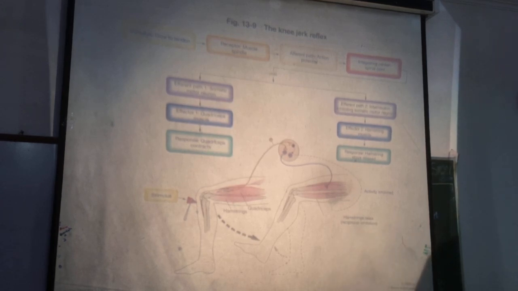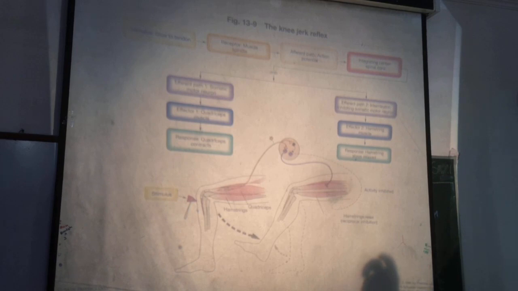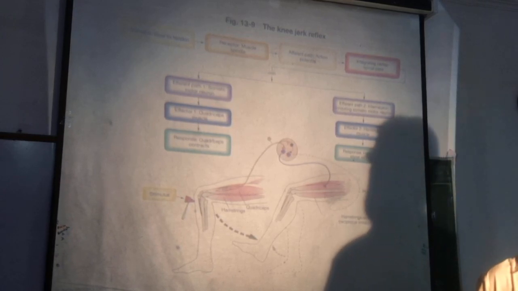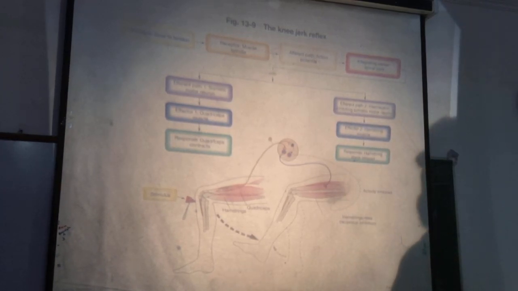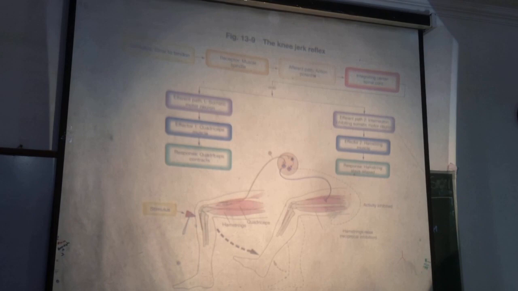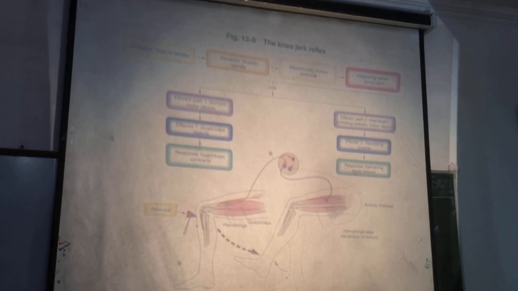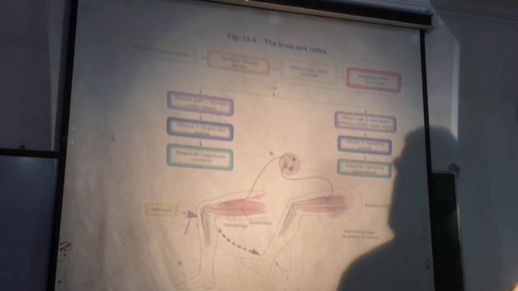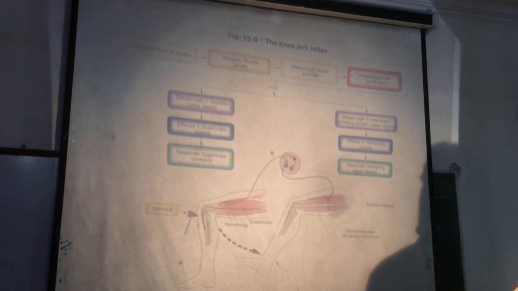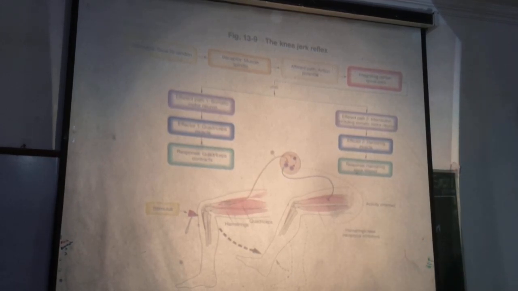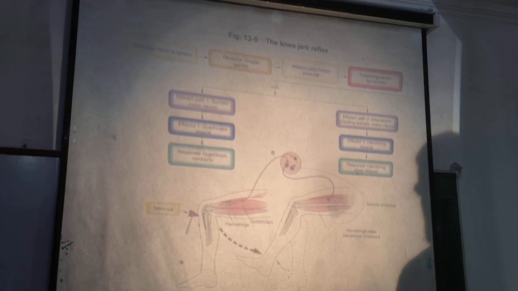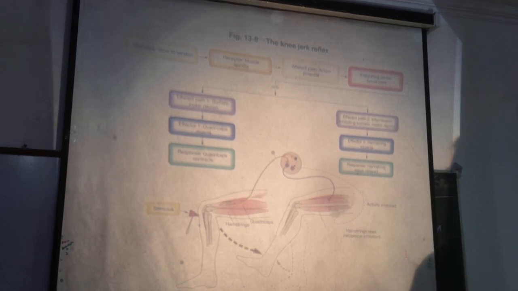We mentioned the gamma efferents, which innervate the end portion of the intrafusal fibers. There are two types of gamma efferents. Keep in mind, gamma efferents increase sensitivity of the muscle spindle to stretch. The two types are static and dynamic.